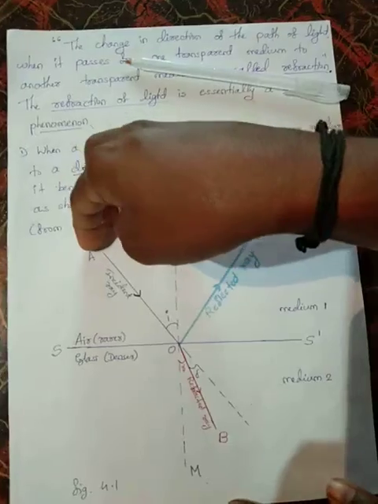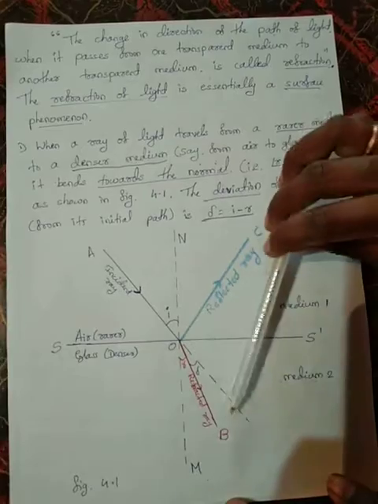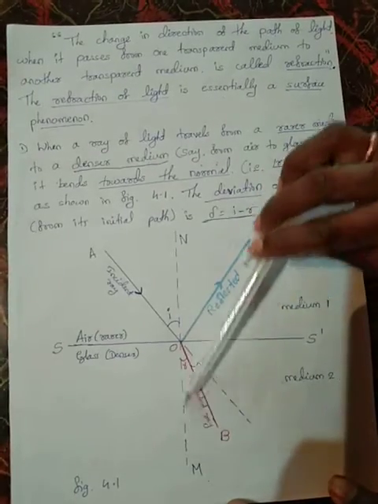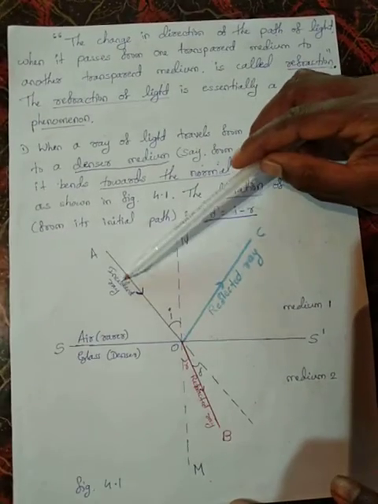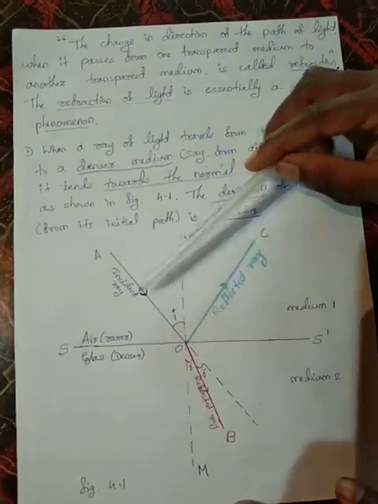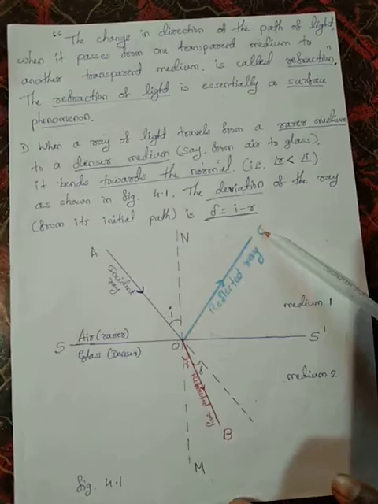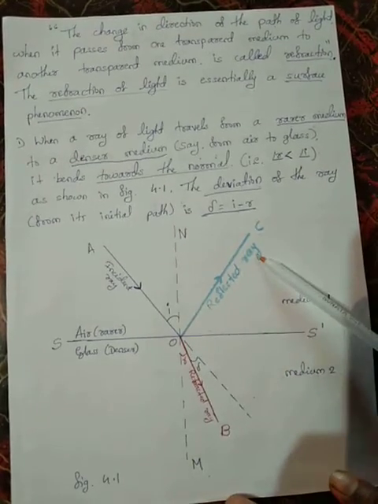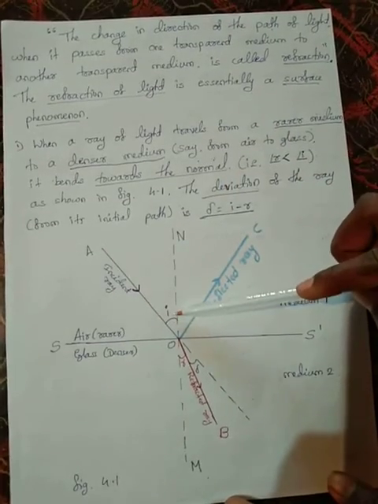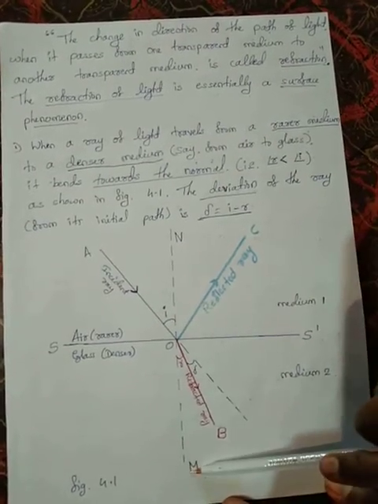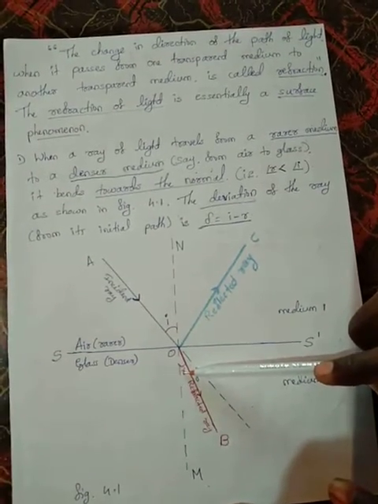If we are passing the light ray from rarer medium to denser medium, that refracted ray will bend towards this normal. This NM is a normal. See, AO is the incident ray and OB is the refracted ray. This green ray OC is the reflected ray. See here, AON is the angle of incidence, and MOB is r, the angle of refraction.